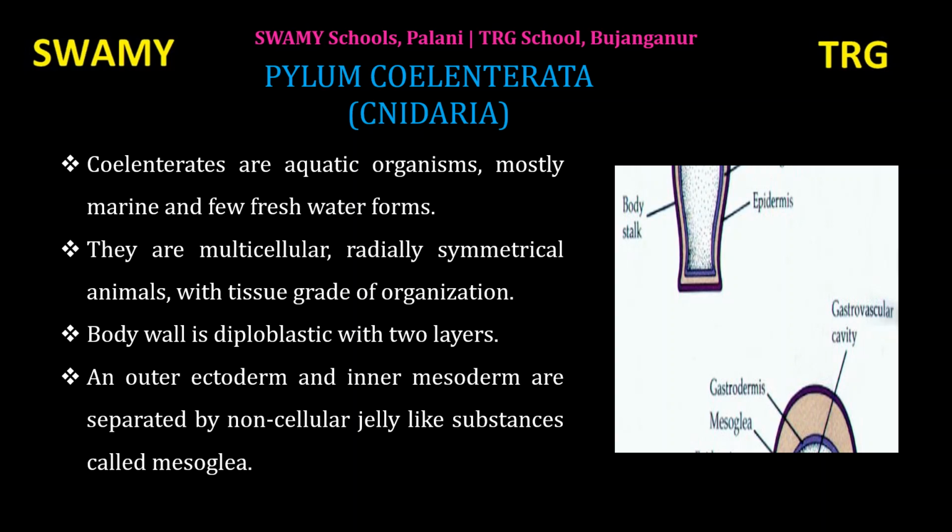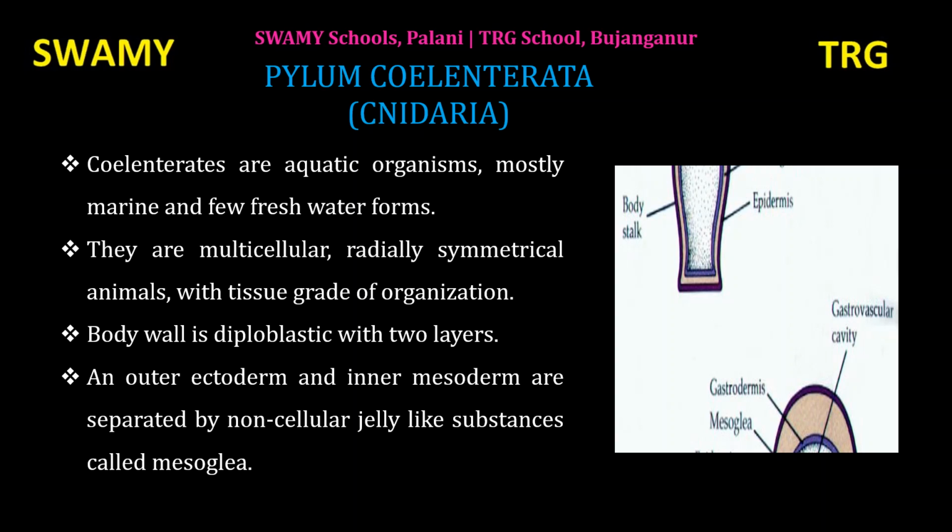Marine means seawater. They are multicellular. They have more number of cells in their body. Radially symmetrical animals. What is meant by radially symmetrical? If we cut the organism from any side, it gives equal halves. That is called radially symmetrical.